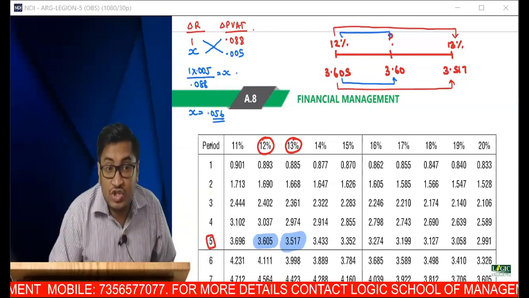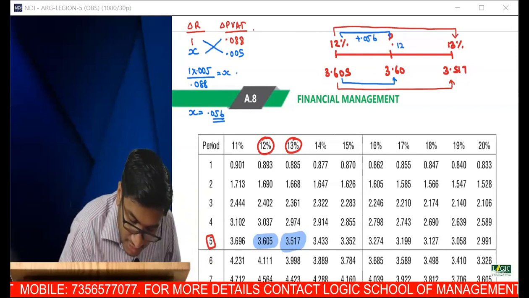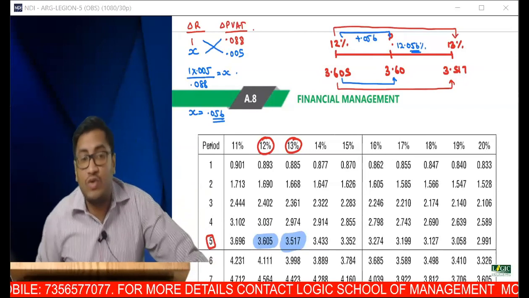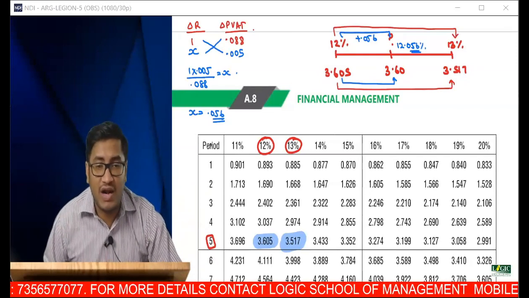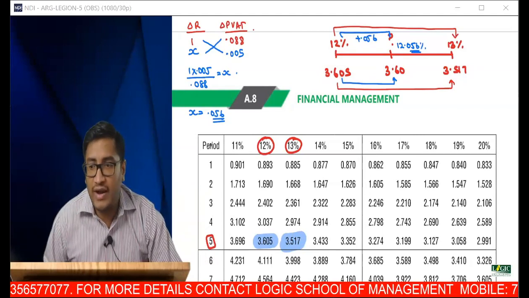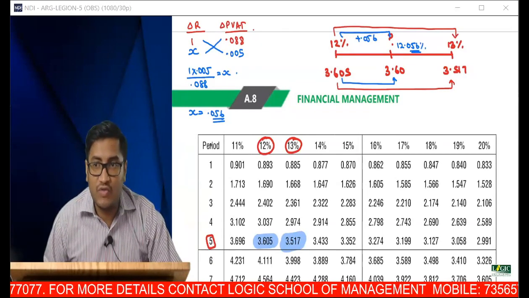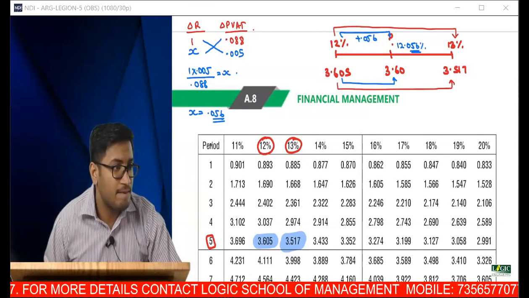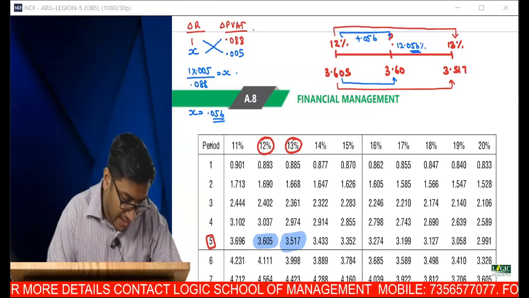So it is 12 plus 0.056, which is 12.056%. So what is the IRR? 12.056%. Have you all understood? 12.056% is the IRR. Have you understood?